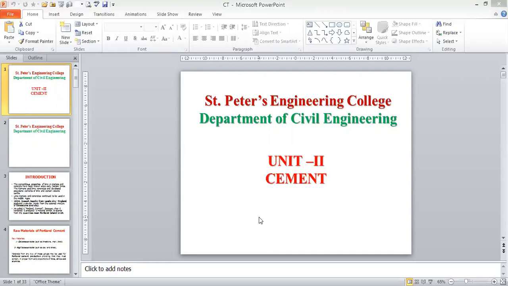Then we have to go for when the cement was invented, what the basic ingredients of the cement are, and how we are going to process the cement. What are the methods of manufacturing the cement, what different types of cement are available, where we are going to use these different types, and which area is suitable for each type of cement. And finally, what tests are to be conducted to know the quality of the cement. Now we are going for the introductory part of the cement.